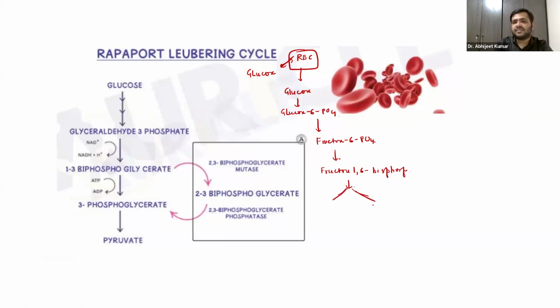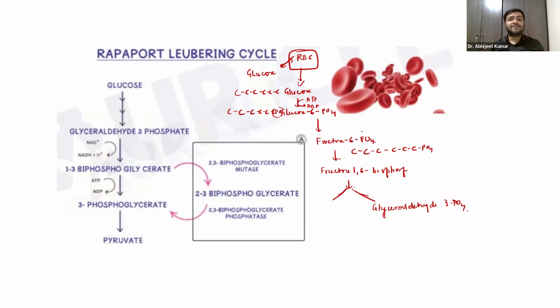The splitting reaction takes place and we have glyceraldehyde 3-phosphate. Glucose has how many carbons, guys? 6 carbons, right? Now we are adding phosphate at the 6th place, and that phosphate is coming from ATP. ATP is converted to ADP and one phosphate is added to this glucose. Now this glucose basically changes into fructose phosphate. Fructose also has 6 carbons. We have the same molecular formula, but a different structural formula. Obviously, these are isomers.